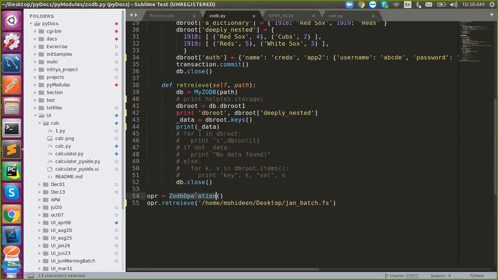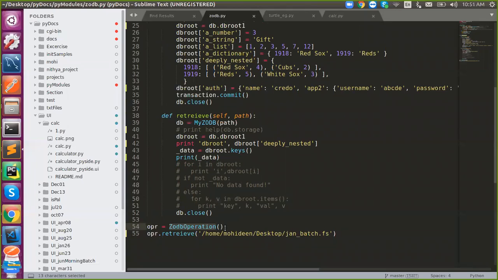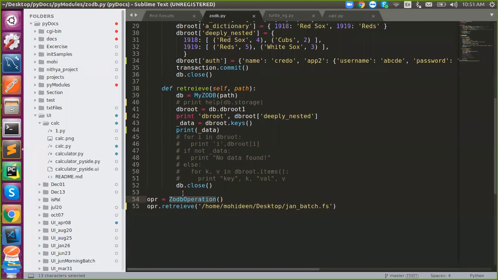So what is this? What is it? Class. I know it's a class. Class instantiation. When you instantiate it, there is no constructor, so nothing happens. And then I'm saying dot retrieve. Understand? So retrieve means this method will be triggered.